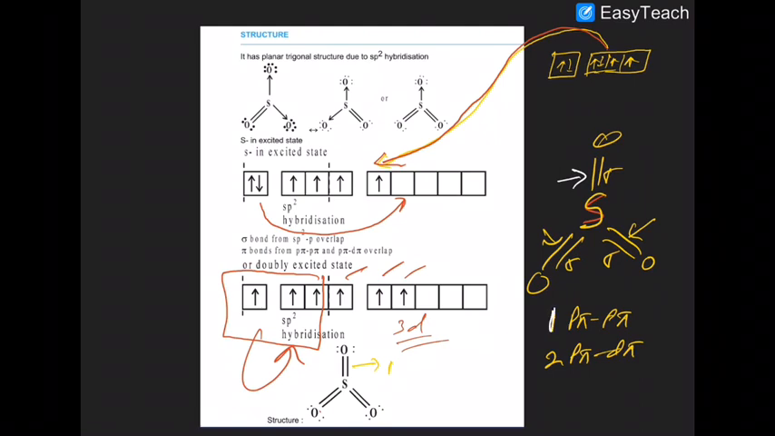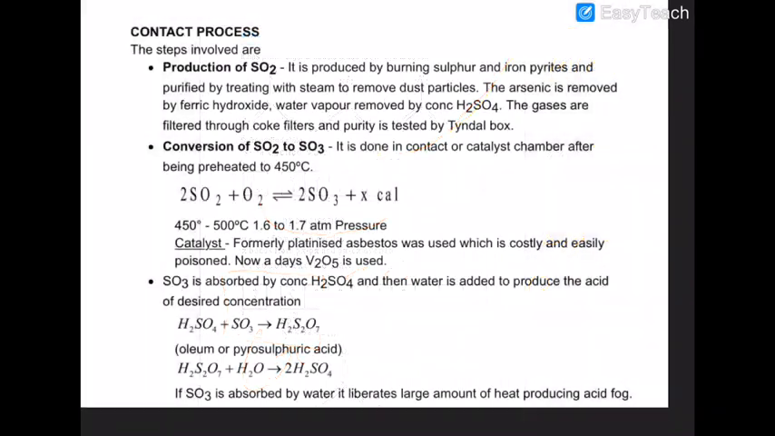So you can say that number 1 is the p pi bond, and number 2 is the p pi d pi bond. This is number 1, and this is number 2 bond. So that is easy to understand. Now let's talk about the contact process.